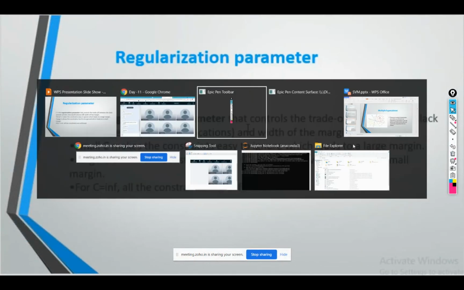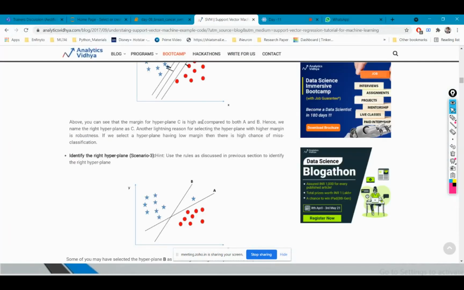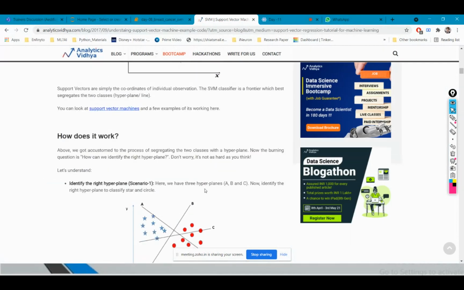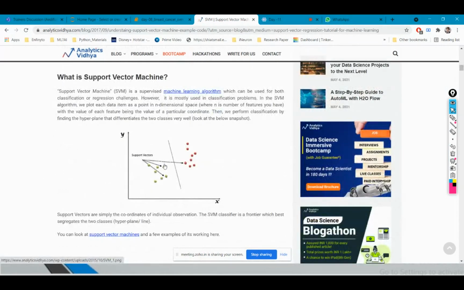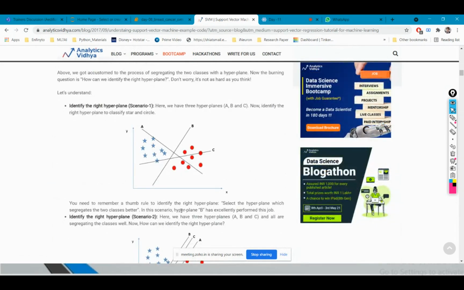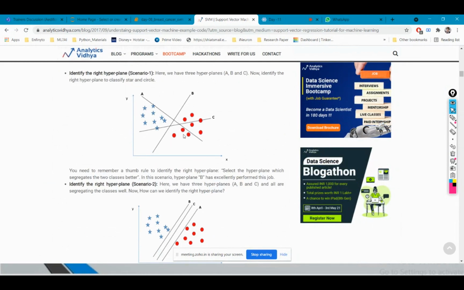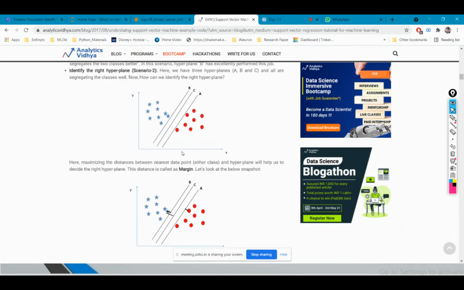So now we have different types of parameters with which we can improve our accuracy. Before going on to that, let's see the different types of conditions. See, these are my support vectors, for which I will draw support vector planes which should be parallel to each other, and then we'll draw a hyperplane. So in this scenario you have already seen that b is my perfect line.